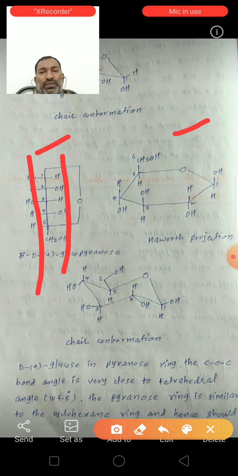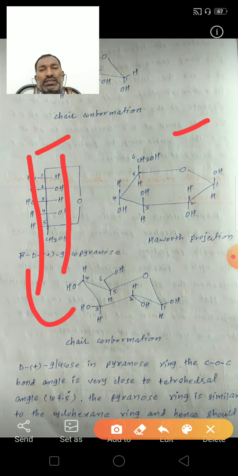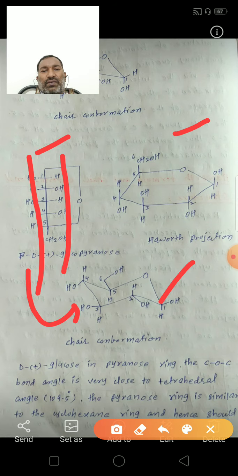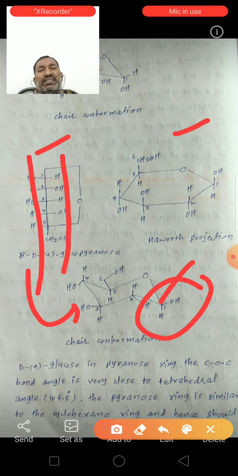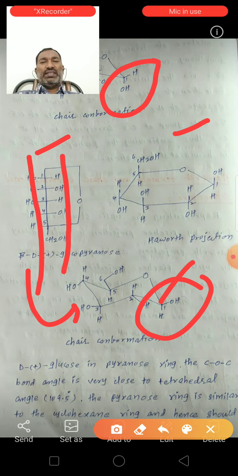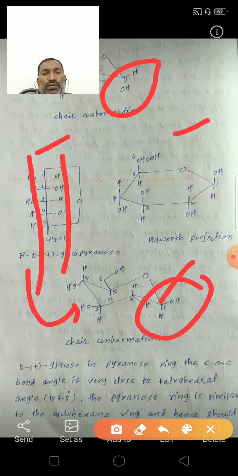So the chair conformation of this beta D glucopyranose. See here, this is the first carbon. In alpha D plus glucopyranose, OH is in the axial position. Here in beta D glucopyranose, H is in the axial position, OH in the equatorial position. Only the first carbon configuration changes.